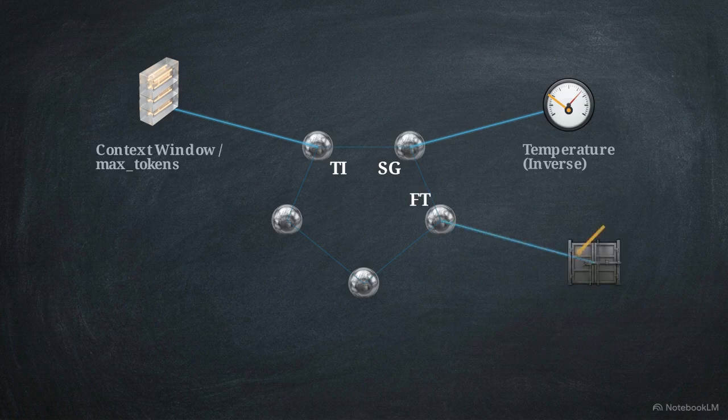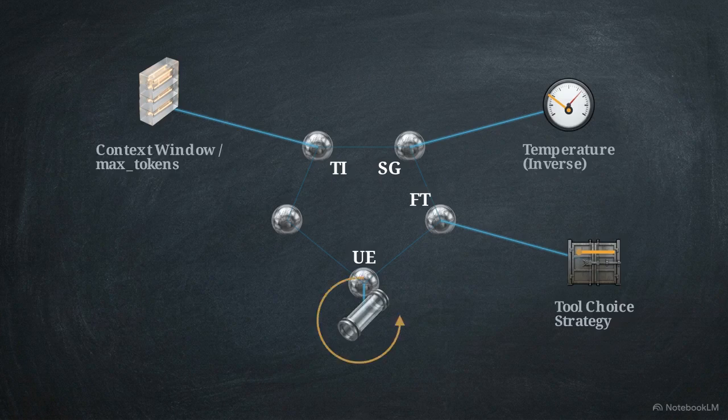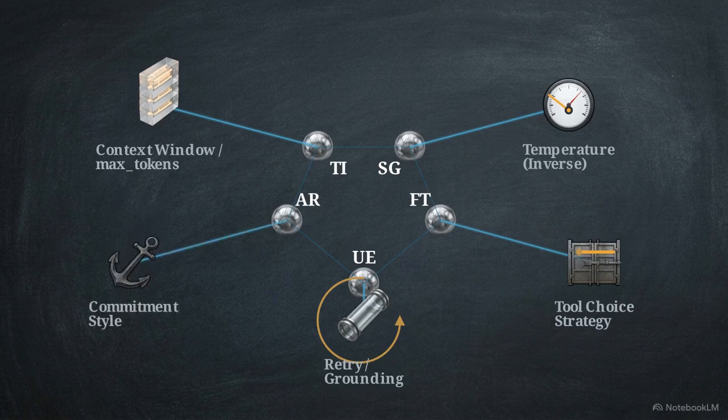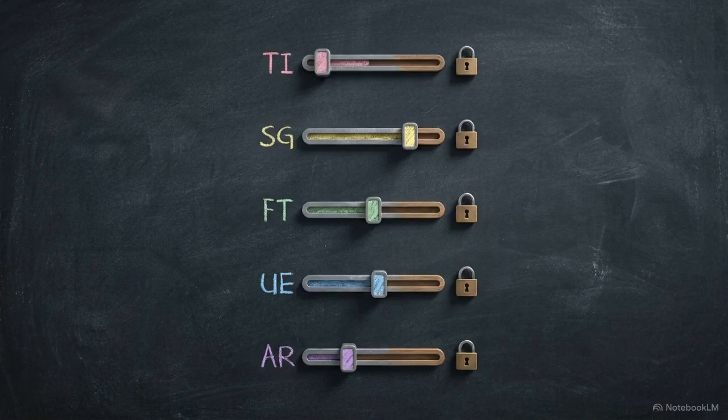Filtering threshold, or FT, determines how conservatively the model gates actions, driving tool use strategy. Update elasticity, or UE, measures readiness to revise internal assumptions, setting the foundation for retries. Finally, ambiguity resolution, or AR, defines commitment aggression in highly uncertain environments. Once these 5 primitives are configured, they form a deterministic control layer that dictates agent behavior, effectively overriding raw reasoning errors.